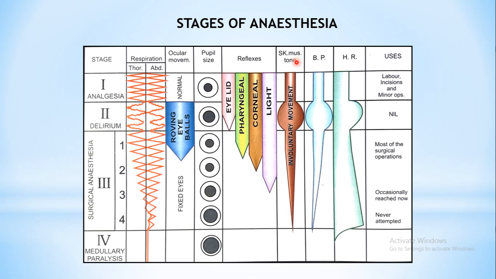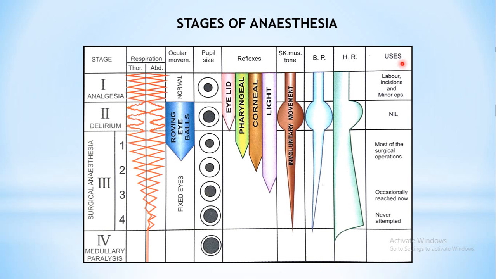Then skeletal muscle tone. As I have told you, skeletal muscles have a basic tone. Okay, so what is happening to their basal tone as the anesthesia progresses? Whether it is maintained normal, it increases, decreases. Then comes the effects on BP also and the heart rate also. Okay, whether it is maintained normal, whether it is increasing or decreasing as the depth of anesthesia is increased.